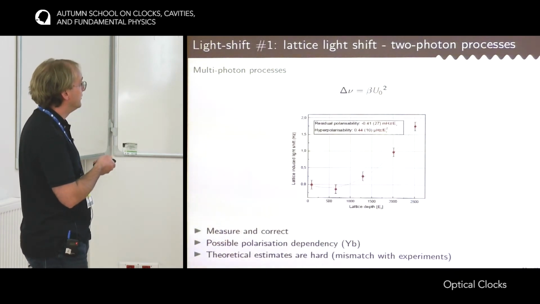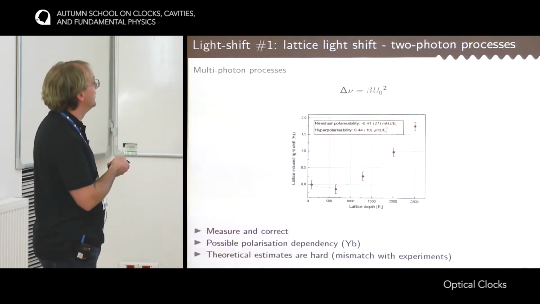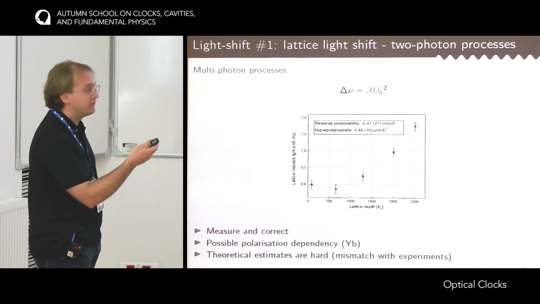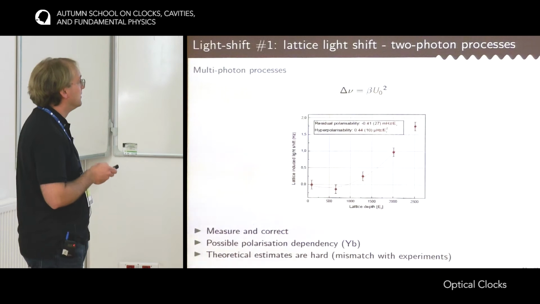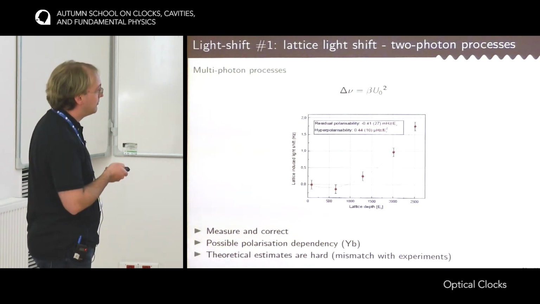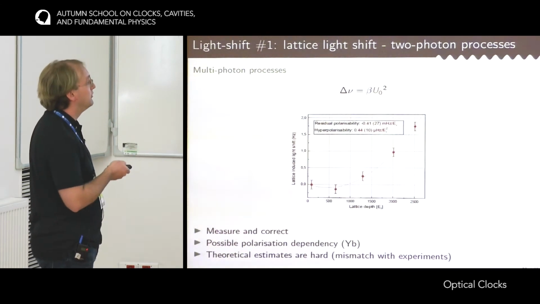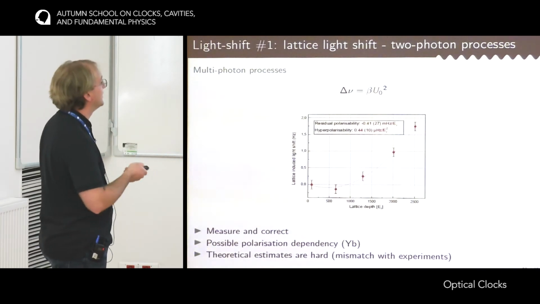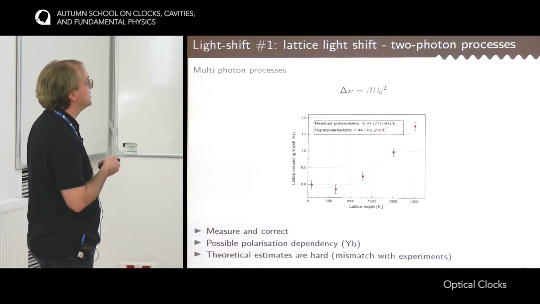Well, there's no way we can cancel it, so the only way is to measure it precisely and to correct for it, just like, for instance, the quadratic Zeeman effect. The catch being that for some atoms, and especially for ytterbium, there is a strong dependence of this curvature on the polarization of the lattice. So if the polarization of the lattice is changing, then this estimate might change with time.